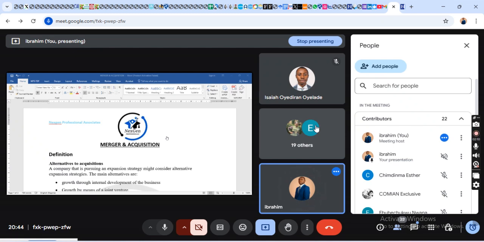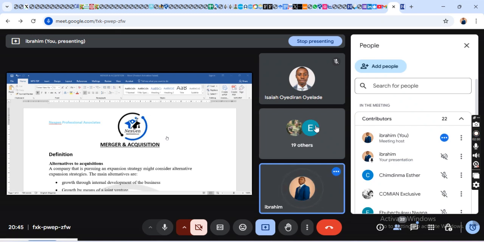Now, you should also know that in merger and acquisition, there is what we call an acquiring company and a target company.